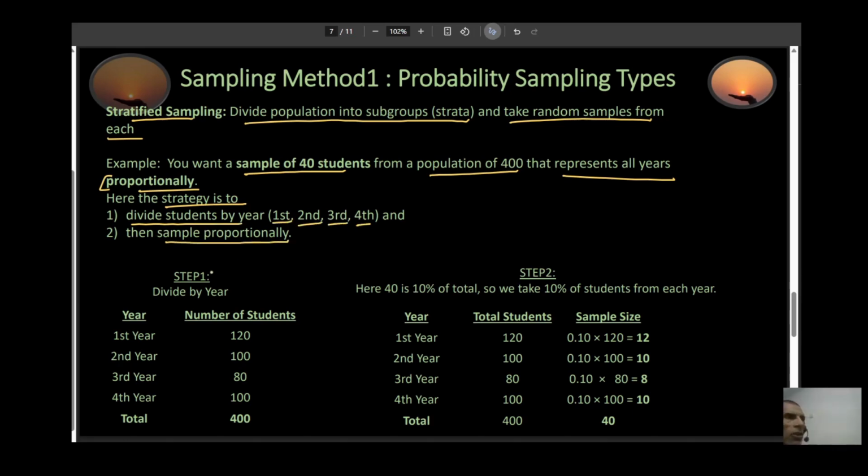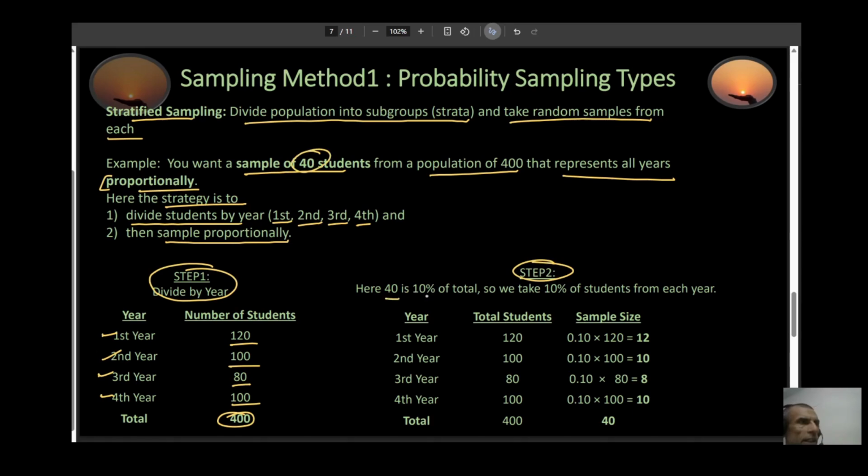So let's understand this through an example. The first thing you do, you divide by year. That's your step one. So let's say my first year has 120, second year has 100, third year has 80, and fourth year has 100. And my total is 400. Step two, now you want to sample 40 students, right? That's what your aim is.